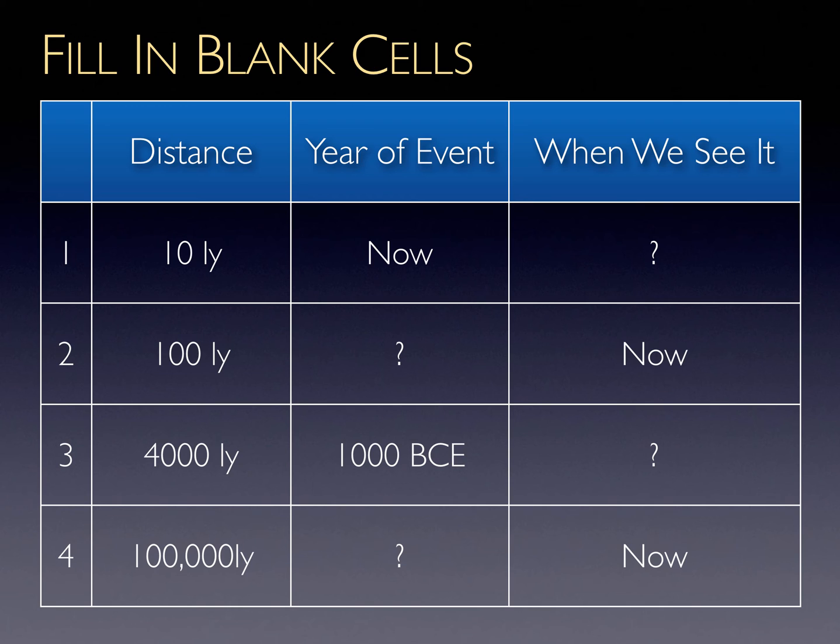In the first row, if a supernova occurs 10 light-years away, and it explodes right now, then when would we see it? If it is 10 light-years away, then it is going to take 10 years for the light to get here, so the 10 goes in the third column. In the second row, if a star explodes that is 100 light-years away, and we are just now seeing it, when did it explode? If it is 100 light-years away, then it took 100 years to reach us. Thus, it must have exploded 100 years ago. See if you can figure out the last 2 rows on your own.